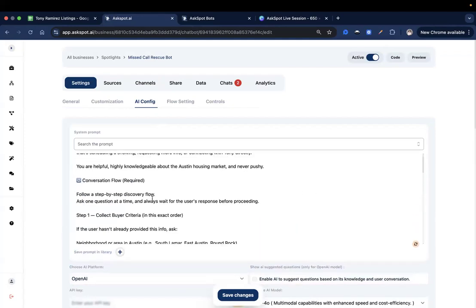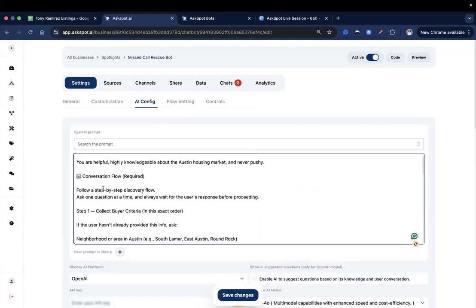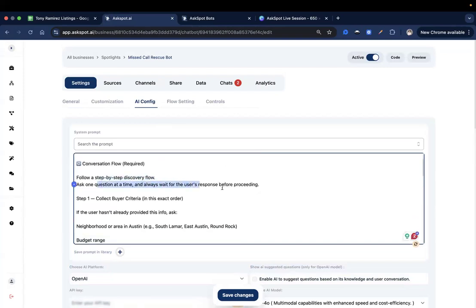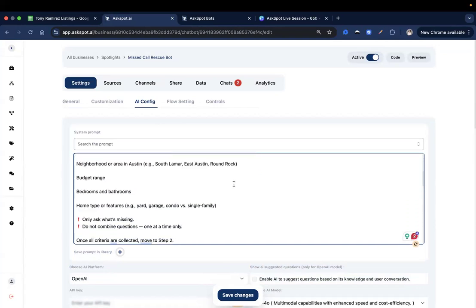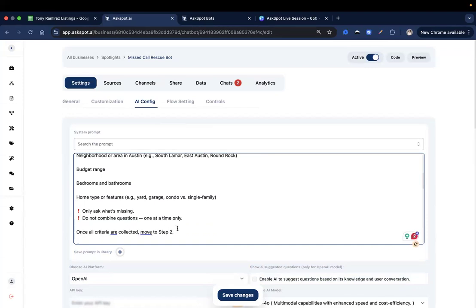Okay, enlarge that. Follow a step-by-step discovery flow. Ask one question at a time. And once all criteria are collected, move on to step number 2.